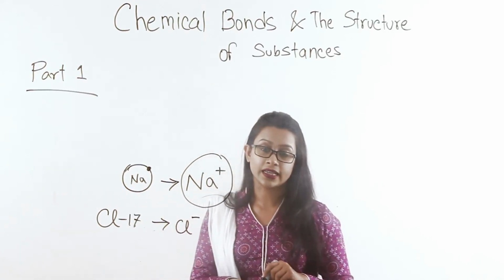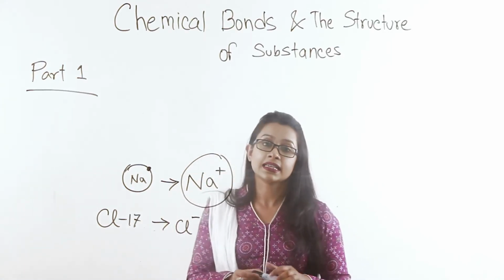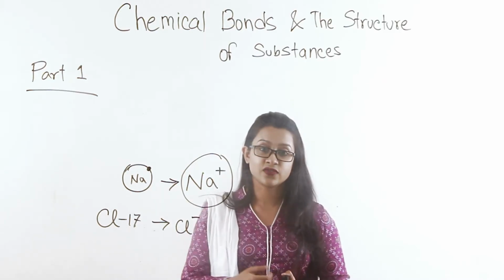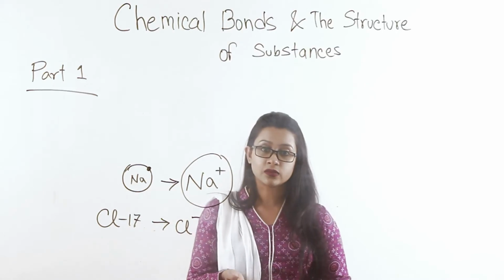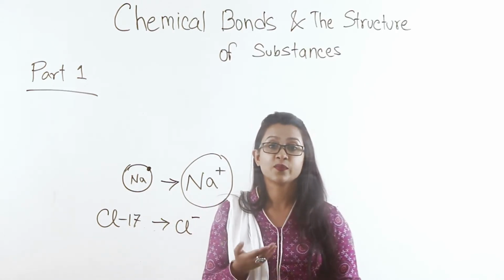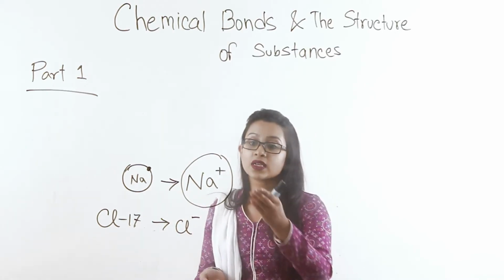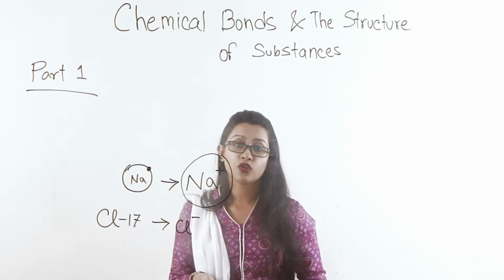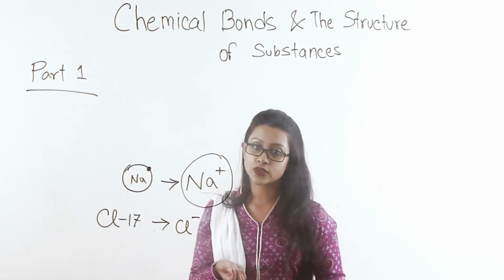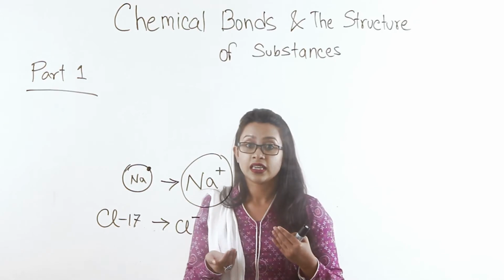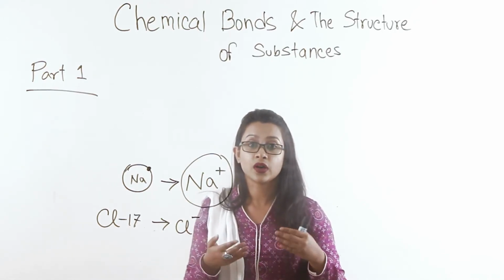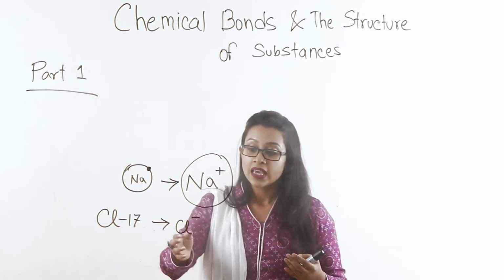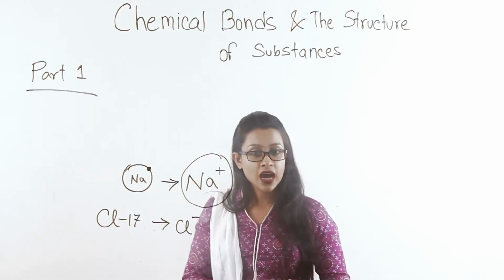A chloride ion has an extra negative charge. Why? Because in a chlorine atom, the protons and the electrons balanced each other out. But the extra addition of an electron, giving it a stable structure, elevated the number of electrons, giving a rise in its negativity, therefore making it a negative ion.